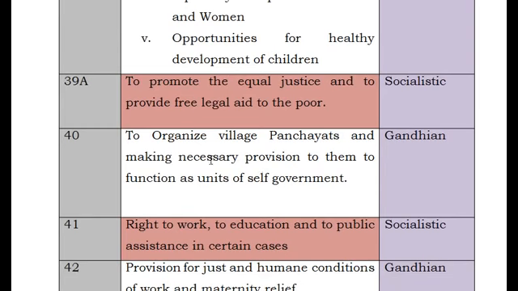And 40, it is to organize the village panchayats and make necessary provisions for them to function as units of self-government. So it says that village panchayats have to be established and they should be given rights so that they act as self-government. So the 73rd Amendment Act plays an important role in realizing this Article 40. As per the 73rd Amendment Act, villages were given independent status, and we'll see how the Panchayat Raj system was established. So we'll see that in due course of time. So this is the vision of Gandhi. So that was enshrined in Article 40.